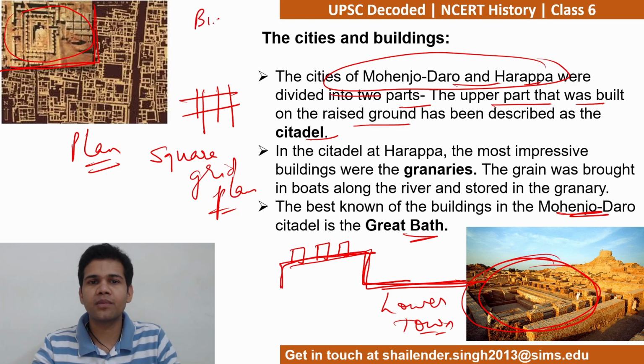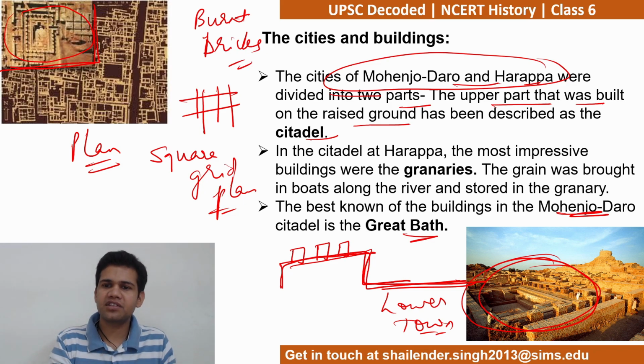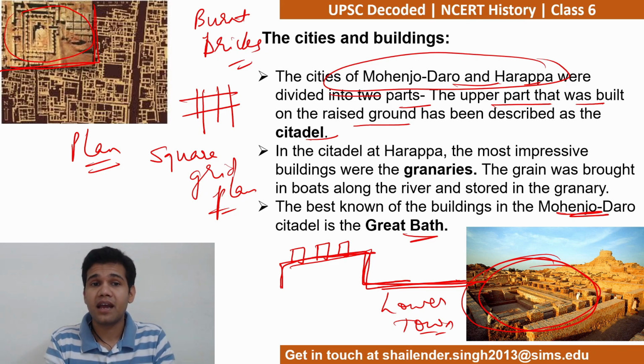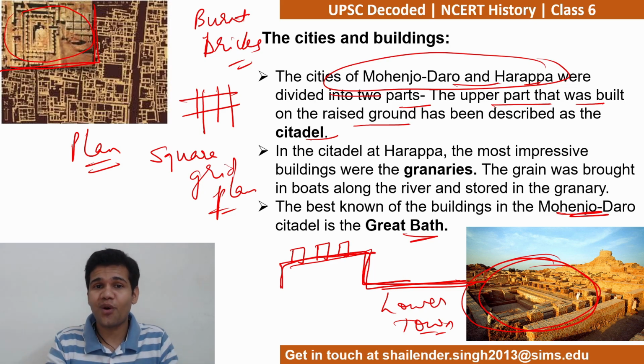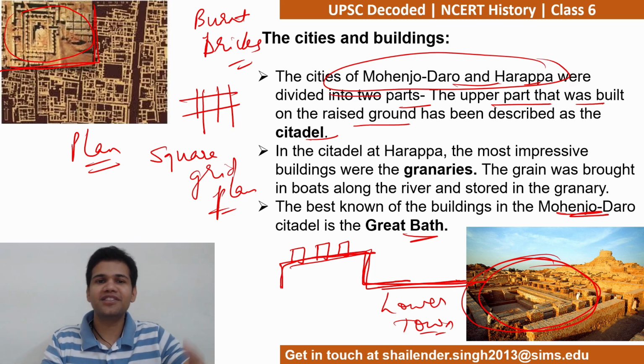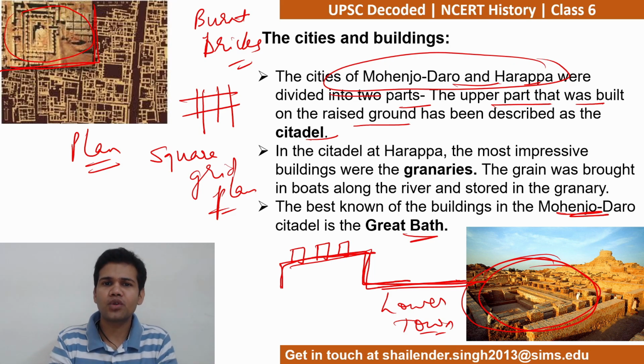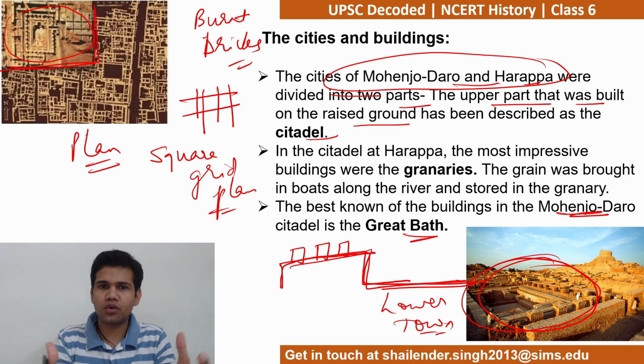And another very important characteristic over here was the use of burnt bricks. This is one of the most important features, burnt bricks. Because बाकी जगह civilizations में वो dry bricks use किया करते थे. They were not using burnt bricks. Harappan civilization was the only civilization amongst all these civilizations where the people used a higher sort of technology, that is the burnt bricks. उन्होंने bricks को sun dry किया, उसके बाद burn किया ताकि it is harder and more durable.